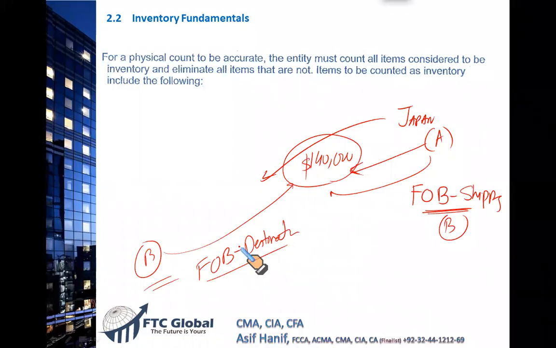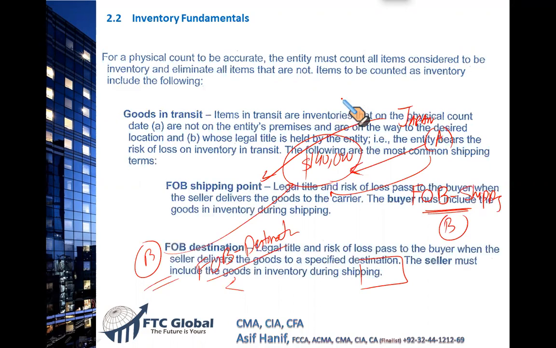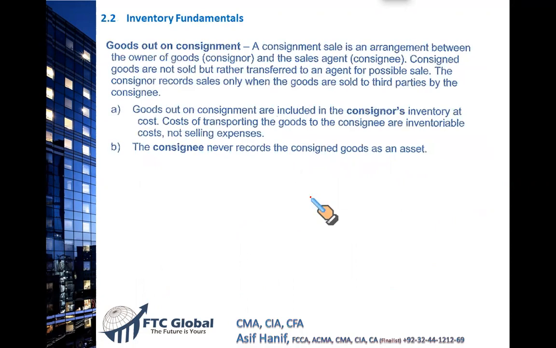FOB destination means received where the master of the ship, when we send goods in an international context, we are handing over the goods to the shipping company, and at that point we give the destination where these goods are to be delivered. So when the goods are delivered at that particular point, maybe Karachi dock or wherever, at that destination point, the ownership transfers from the seller to the buyer. Now let's see a question that covers this specific point only. This is given right here: FOB shipping and FOB destination, where the legal title is transferred, that I've explained to you. I will explain the rest later.